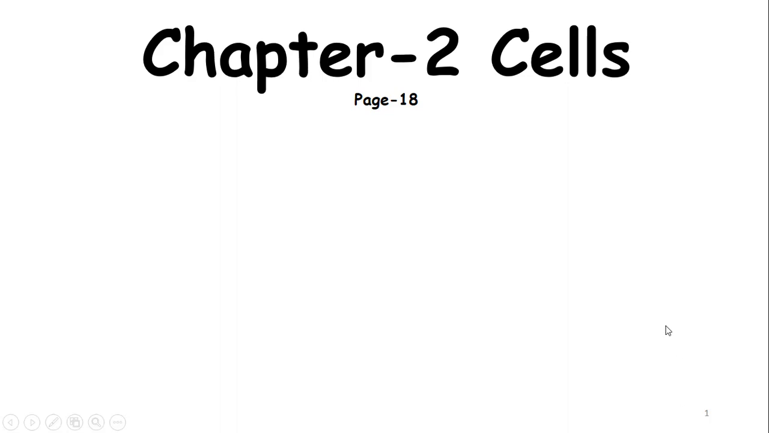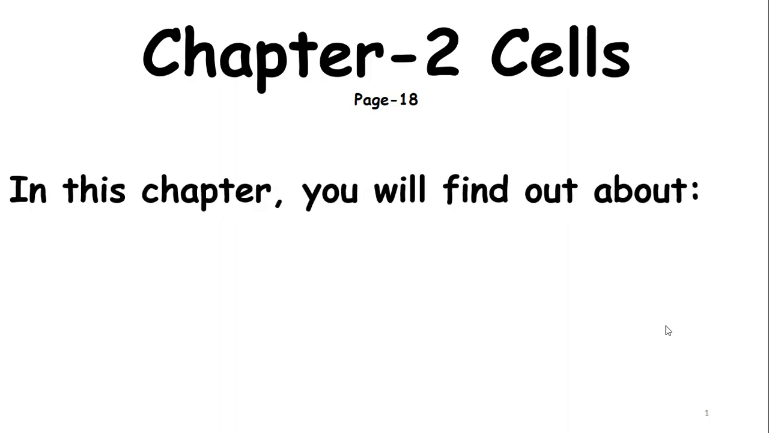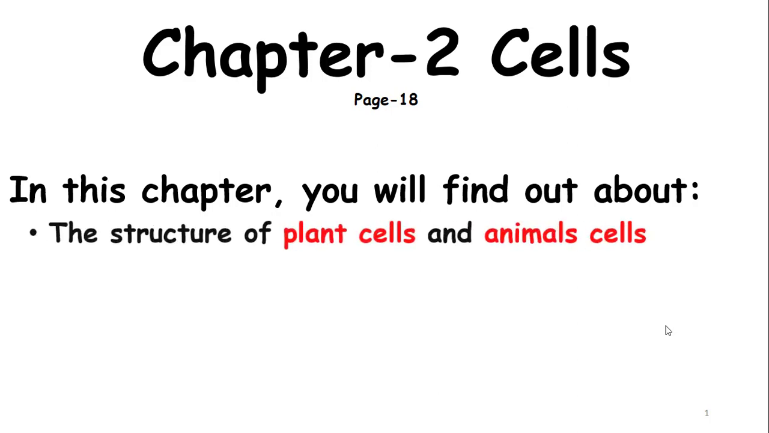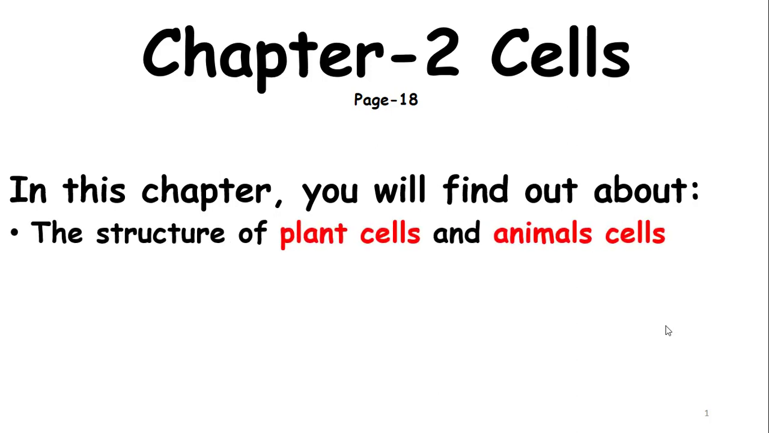Hi dear students, today we will begin our lesson with chapter number 2, page 18. Open your books at page 18. In this chapter you will find out about number 1, the structure of plant cell and animal cell.